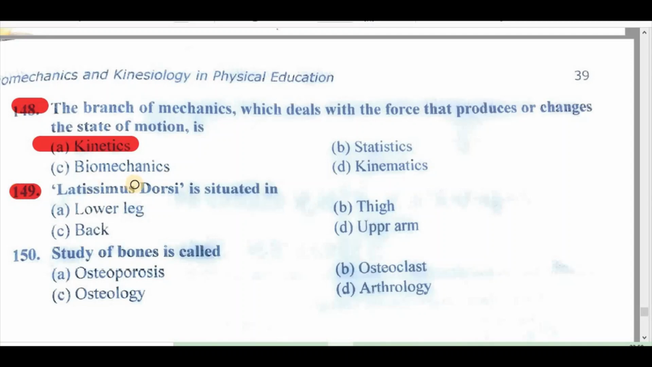149. Latissimus dorsi is situated in A. lower leg, B. thigh, C. back, D. upper arm. Right answer is back. 150th question. Study of bones is called A. osteoporosis, B. osteoclast, C. osteology, D. orthology. Right answer is C, osteology.